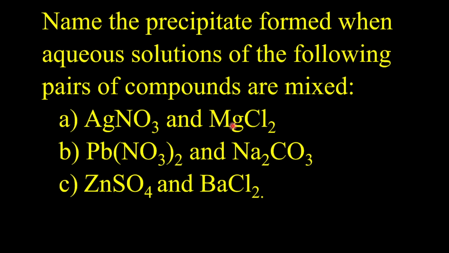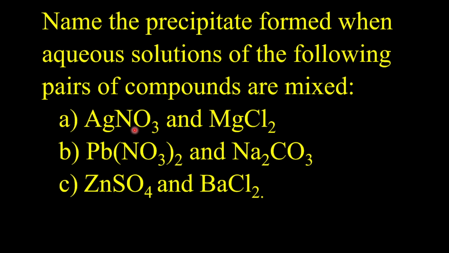Now let's see how we can apply that using this question here. The question reads, name the precipitate formed when aqueous solutions of the following pairs of compounds are mixed. So in the solubility rules, it helps us to determine whether a compound is soluble or insoluble.